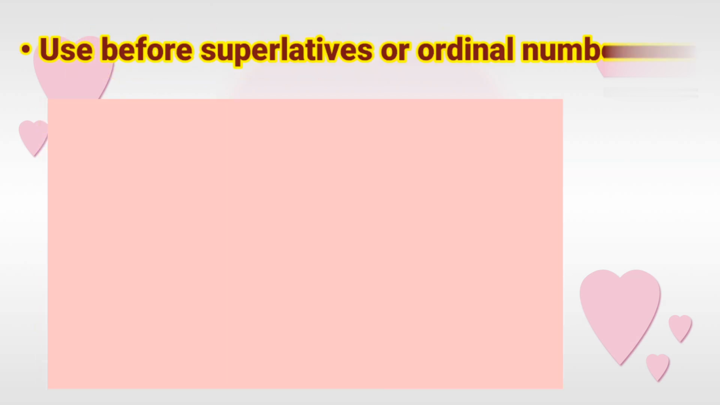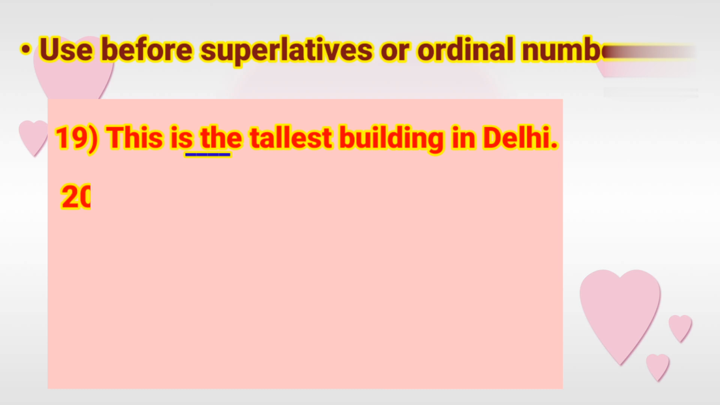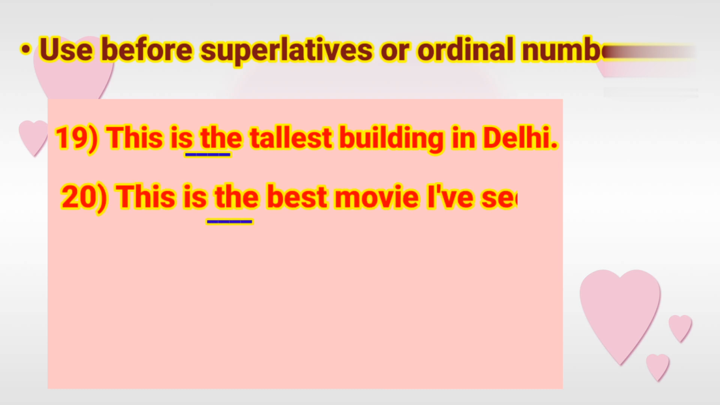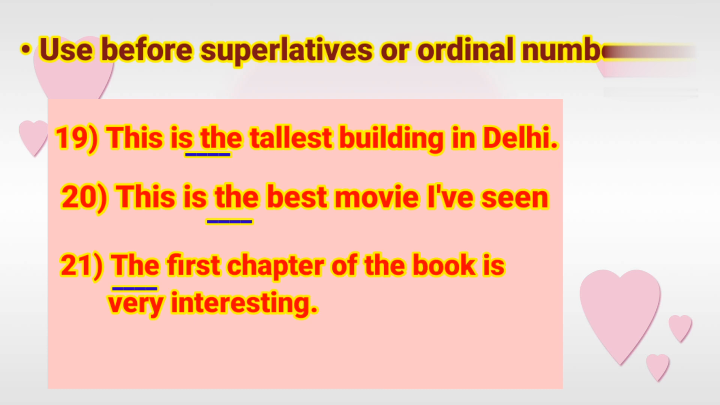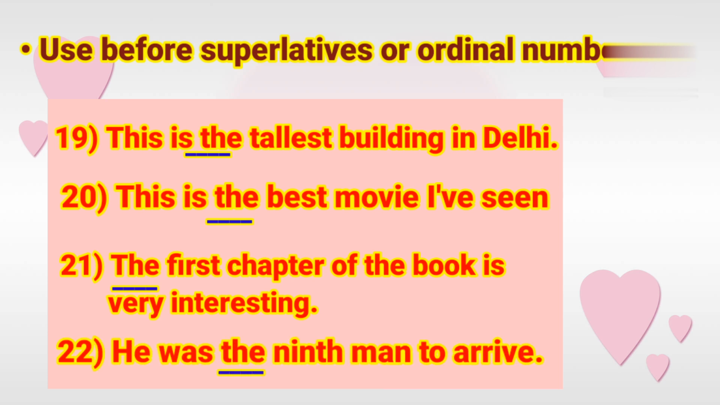"The" is also used before superlatives or ordinal numbers. For example, this is the tallest building in Delhi. This is the best movie I have seen. The first chapter of the book is very interesting. He was the 9th man to arrive.